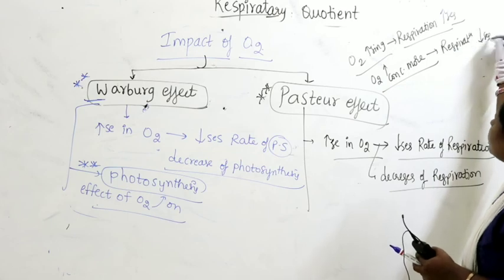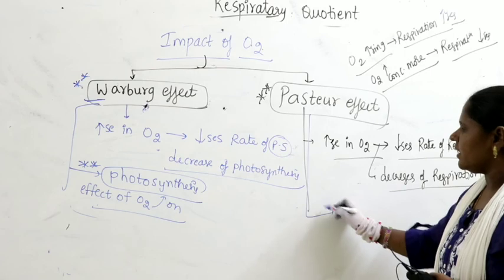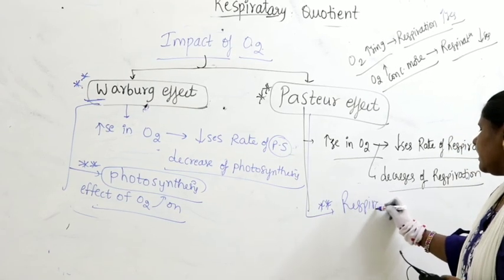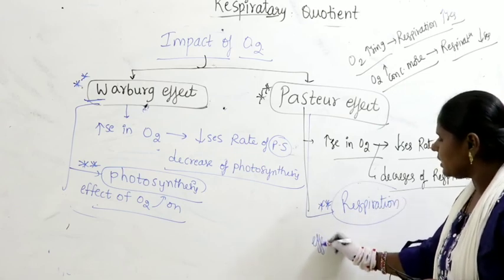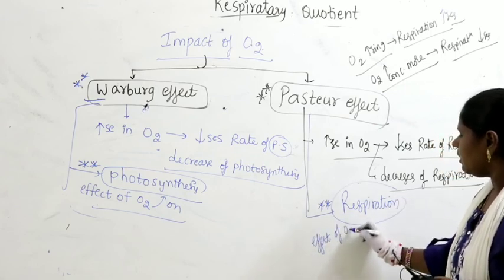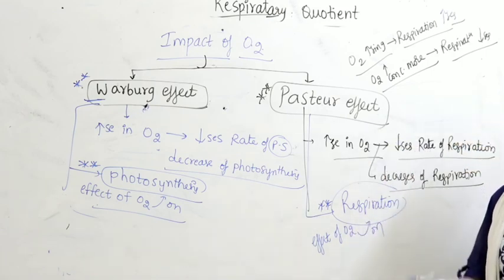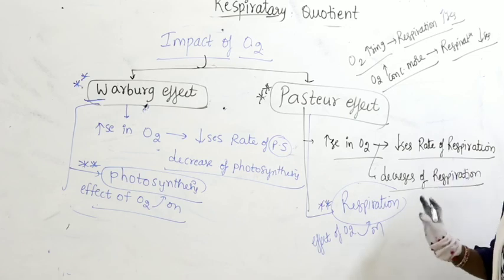See the opposite effect. That means here Louis Pasteur identified the effect of oxygen on the process called respiration. The effect of oxygen on respiration is called the Pasteur effect. Very, very important. Try to remember the comparison.